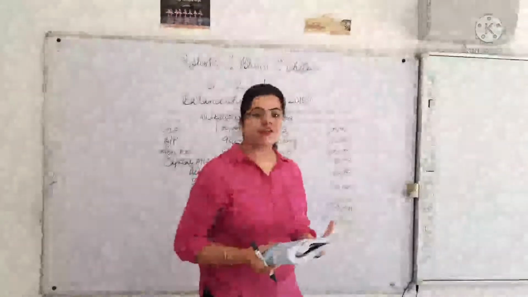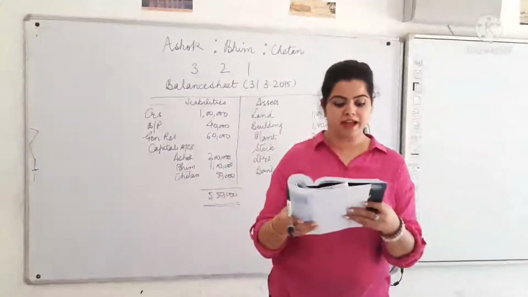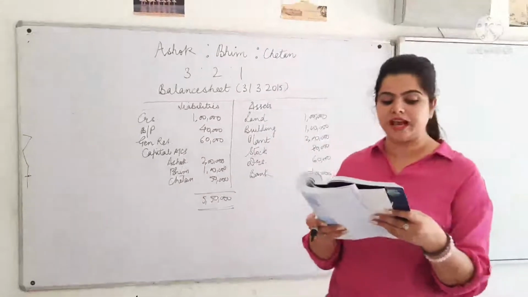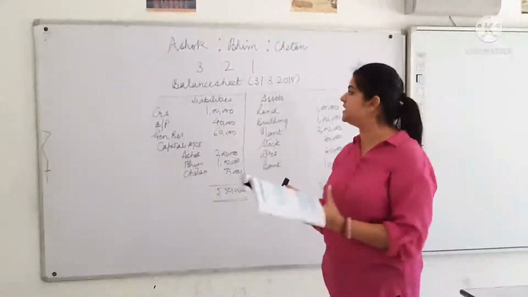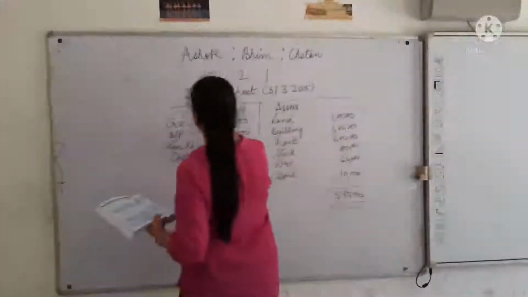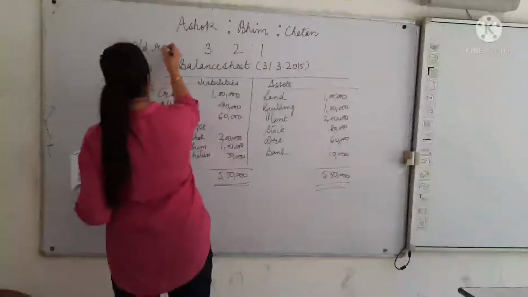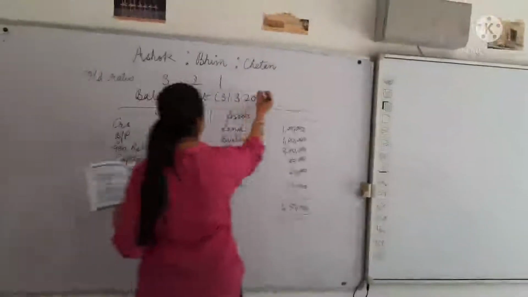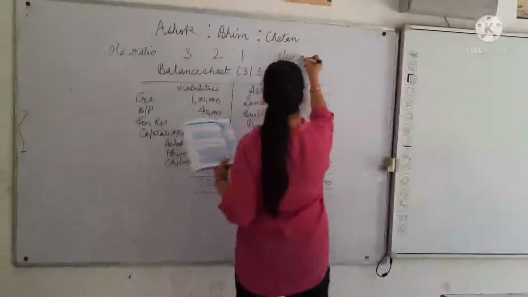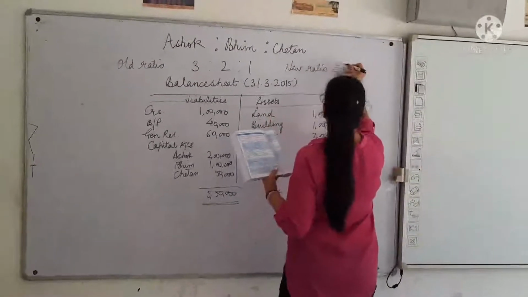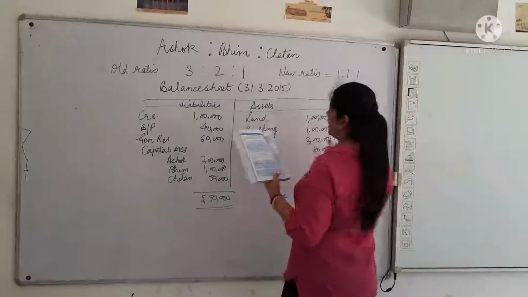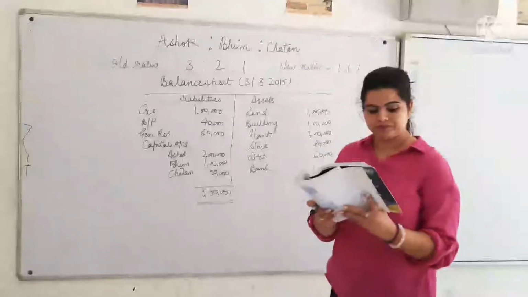Apart from that, a few adjustments are given, which read out as: Ashok, Bhim and Chetan decided to share their future profits equally. So this is their old ratio and their new ratio is decided to be 1:1:1, right?